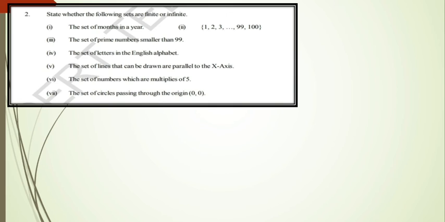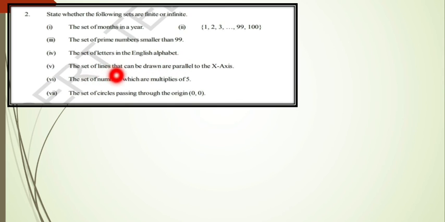And see the second one, you can also write this. The set of prime numbers, they are saying smaller than 99. So prime numbers are infinite, but they are giving the condition smaller than 99. So below 99 we have to consider. Somewhere it stops and we can count the number of elements. So clearly it is a finite set. You have to write all the prime numbers. So mention some prime numbers and the last prime number, and say it is a finite set. Next, the set of letters in the English alphabet. You know that. So just write the answer.